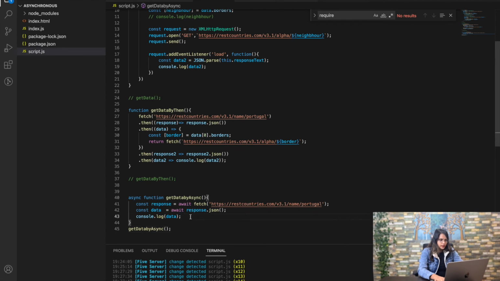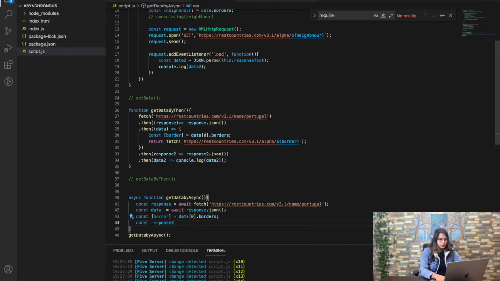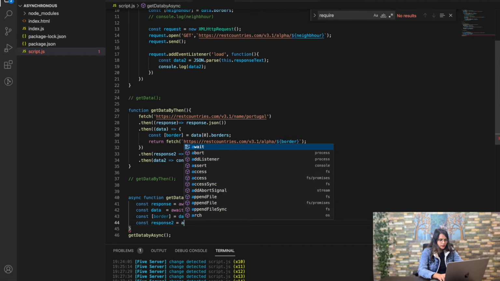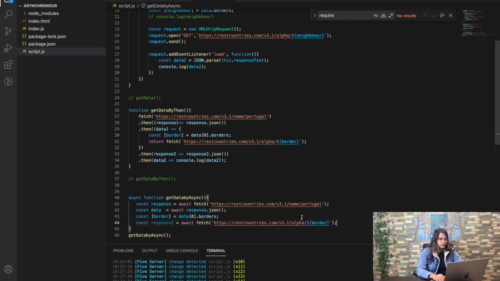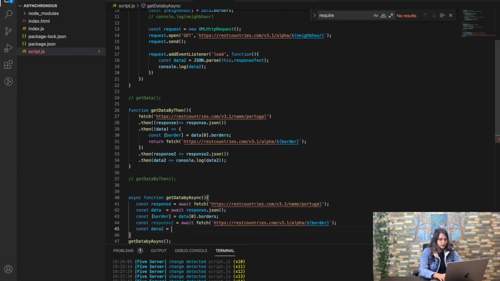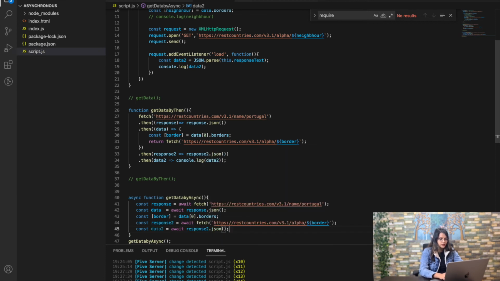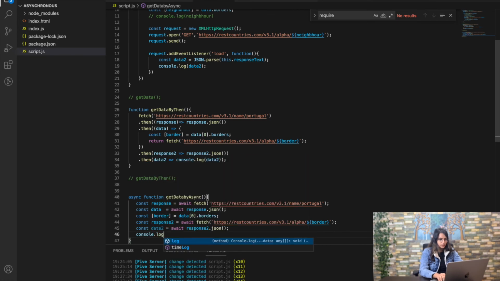Now again, to get the border, I'm just going to put it here because this is the same thing. Now like the previous one, response 2 is equal to this. I'm going to copy this completely, command C, await this. Okay, and then const data 2 is equal to await response 2 dot json and console dot log response 2.